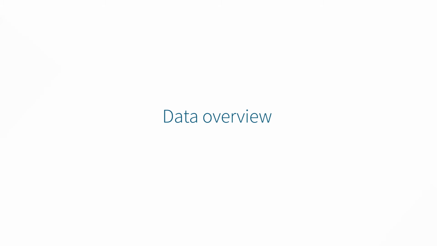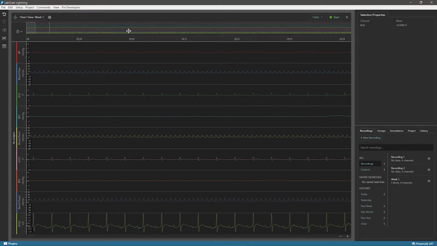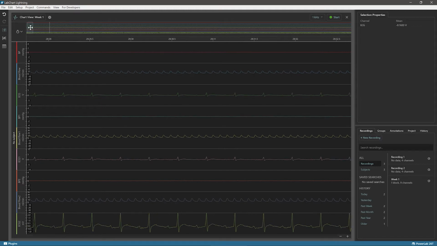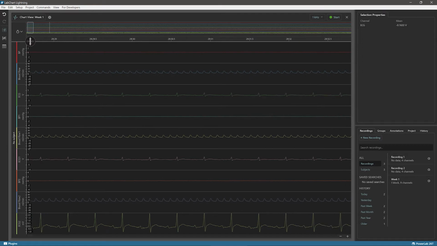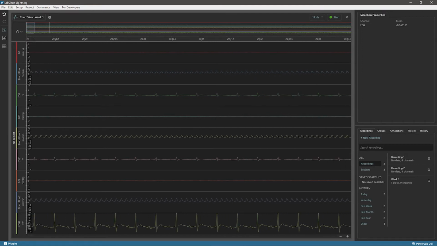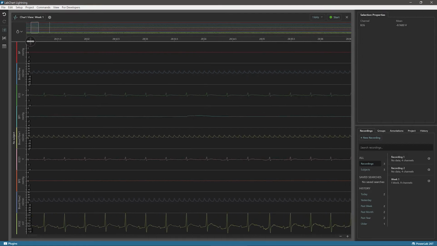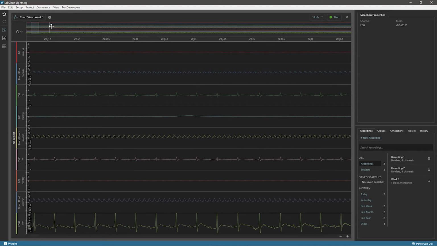We have also created an overview up here that displays all of the data in the recording, and the viewport here shows the data you can currently see in chart view in relation to all of the data. You can adjust the size of the viewport by scrolling with the mouse wheel, or click and dragging the mouse up and down. You can also move along the data with a mouse click and drag, as well as jump to areas of interest with a single click.